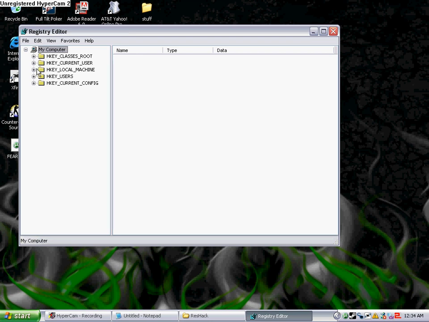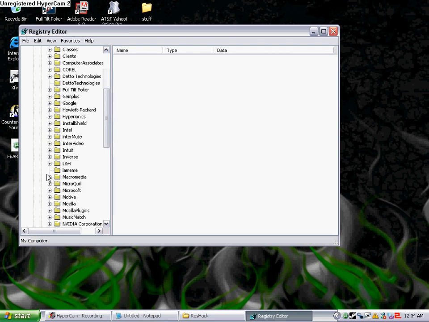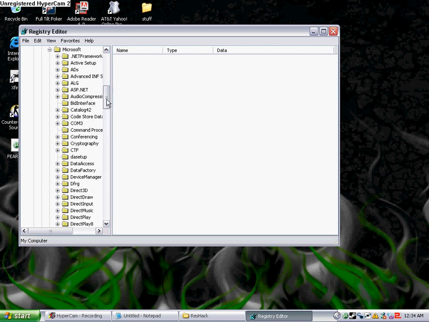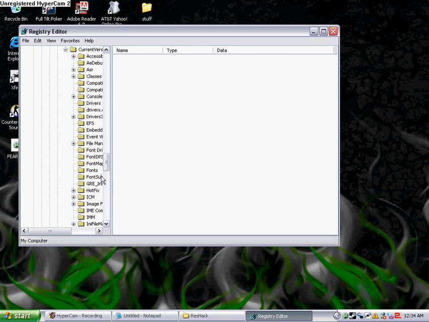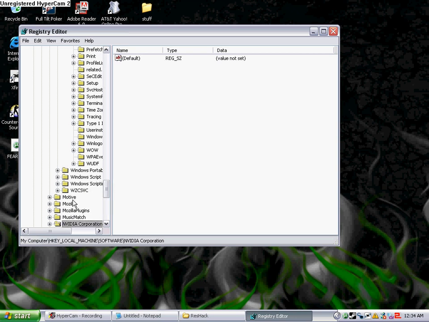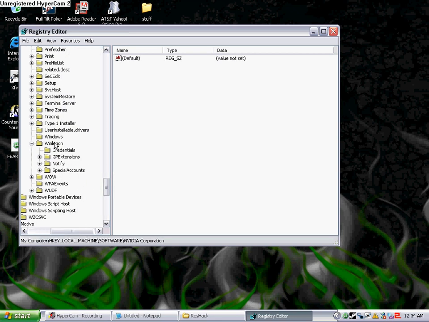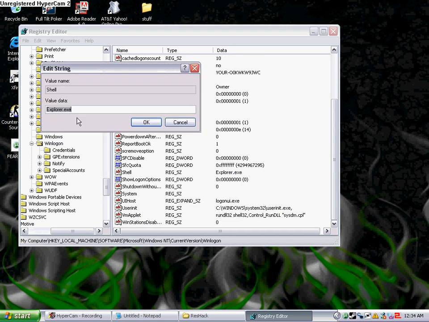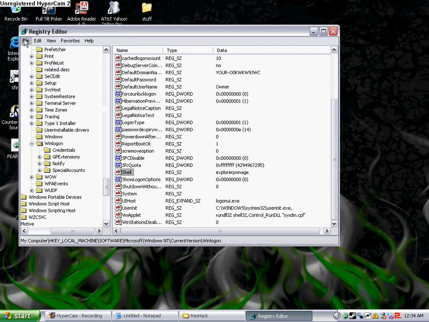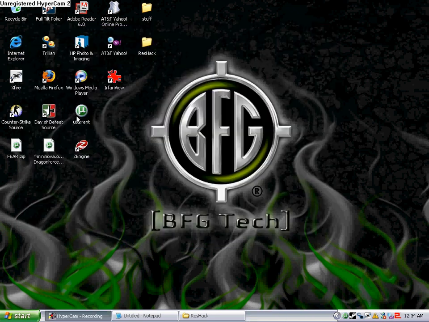Then go down to HKEY local machine, software, down to Microsoft, then down to Windows NT, current version, Winlogon, click it, go down to shell, and you're going to want to change that to Explorer and whatever you put for your text, and OK, and then exit.